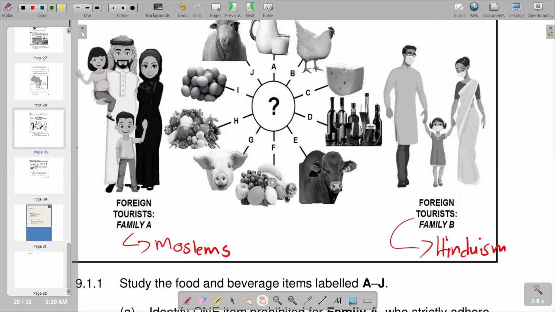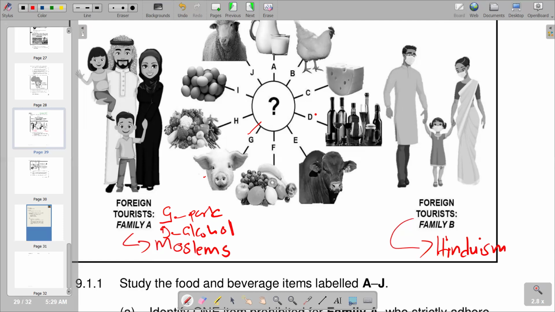On the Muslim part, we can go to the representation of the food that we are given, and you'll see at G that Muslims do not eat pork. We have a representation of a pig here, which means this is pork. So G is prohibited under Muslims, which is family A. If we try to identify another under Muslims, we see bottles of wine, which is the representation of alcohol. Alcohol also is prohibited.